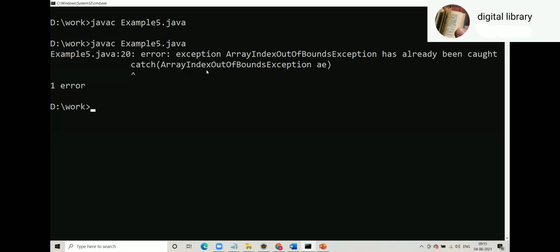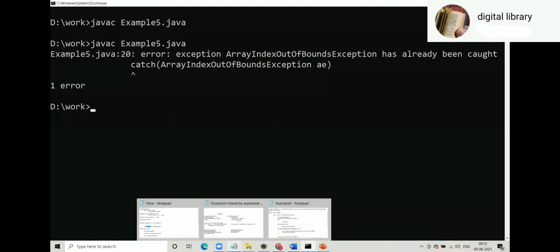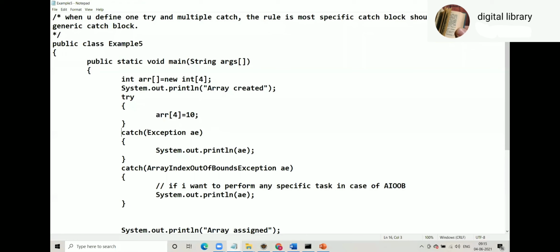So this means the catch block which you have written is unreachable, because that ArrayIndex exception can be caught here, so this becomes unreachable code. That's why this is not allowed.